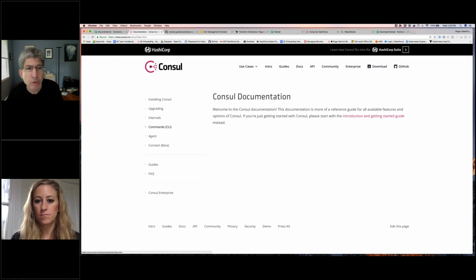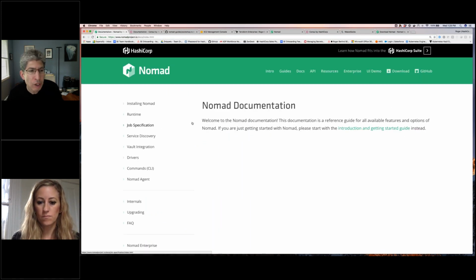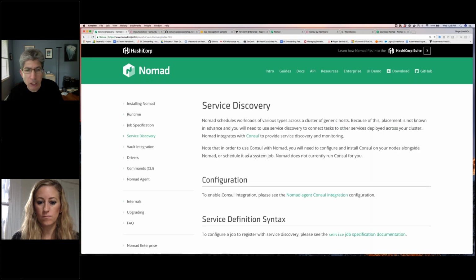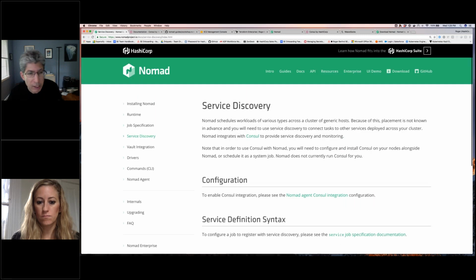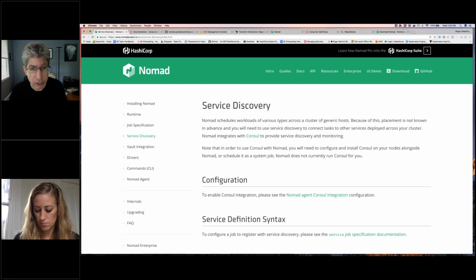And actually what's interesting as well is Nomad can do service discovery as well. In fact, this talks about this a little bit. So this talks about how it integrates with Console and Console's useful. But you don't actually necessarily need Console for this, and you also don't need a Docker overlay network like what I was using. In my case, I was using existing Docker images that came out of Docker Hub, and I didn't feel like rewriting the code in those Docker images and having to create new versions of them. So I used an overlay network and I used Console for service discovery.